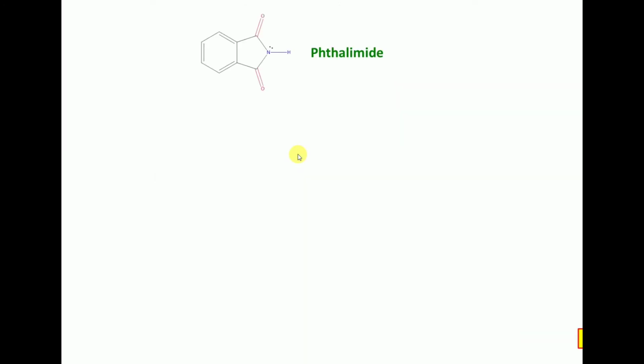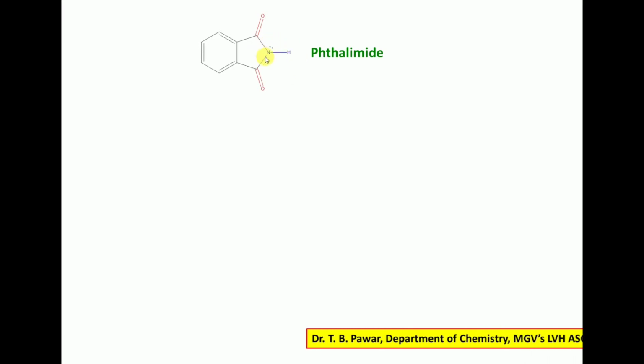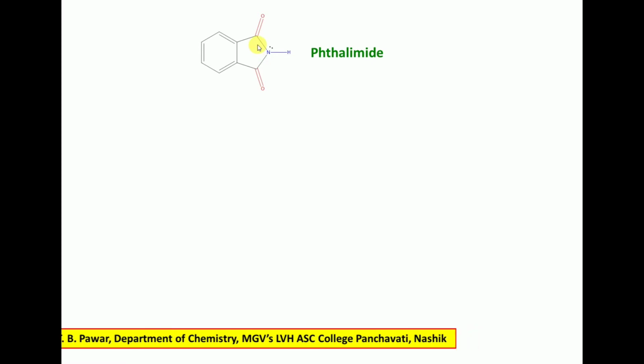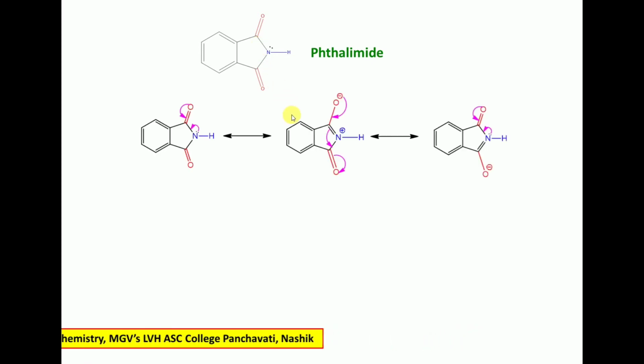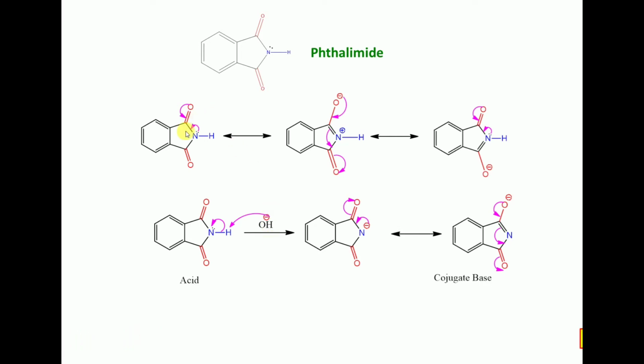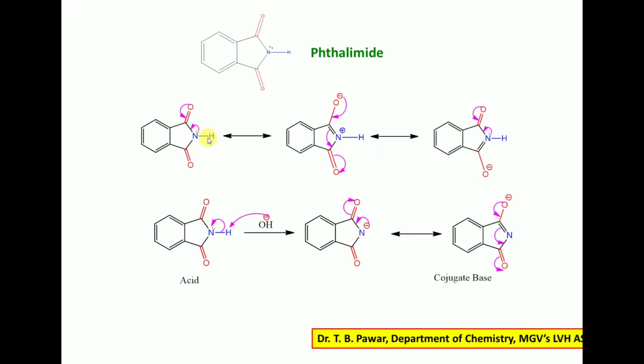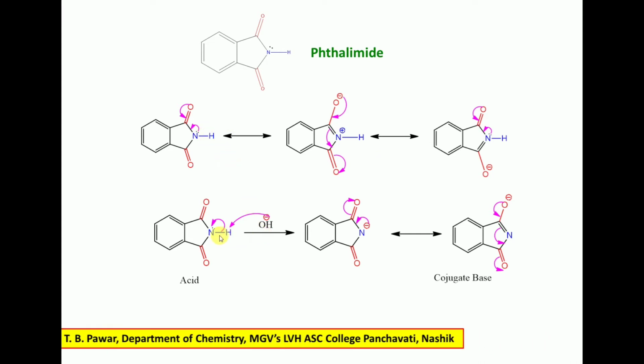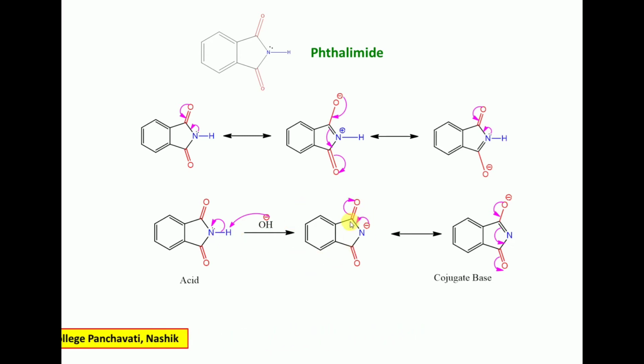One more example, phthalimide. In phthalimide, the NH group is flanked by two carbonyl groups, which means the minus I and minus R effects are doubled. So it's unable to donate its electron pair. It is very weak, or it may act as an acid. In the presence of base, phthalimide donates its hydrogen and forms a conjugate base, and that conjugate base is a very stable one.